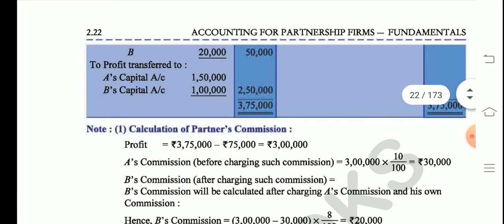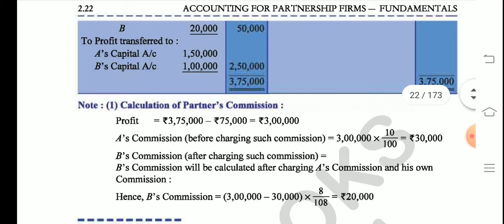Now we will calculate B's commission on 2,70,000, and B's rate of commission was 8% after charging A's commission. So here it would be 8 upon 108, because the formula says it is after charging. So it will be 2,70,000 into 8 upon 108, which is 20,000.